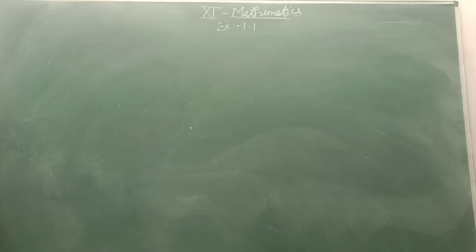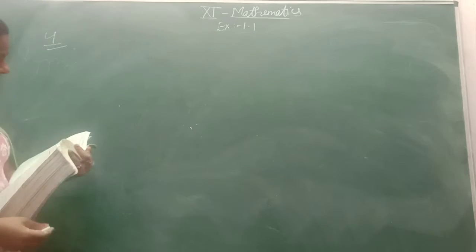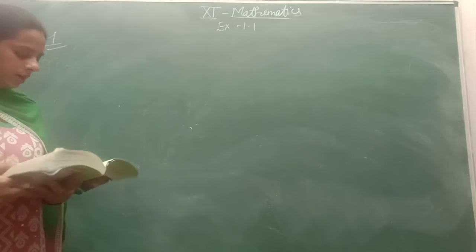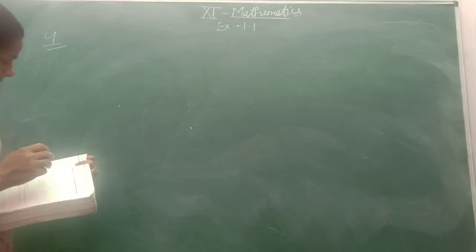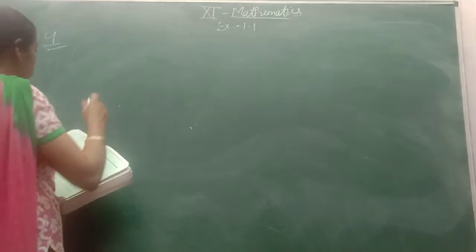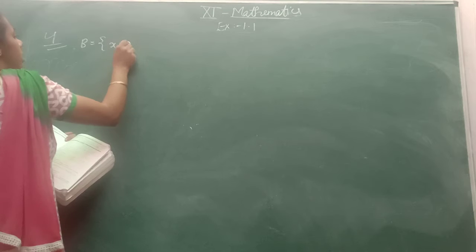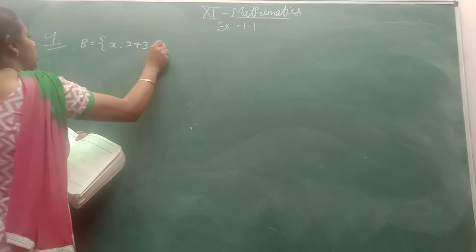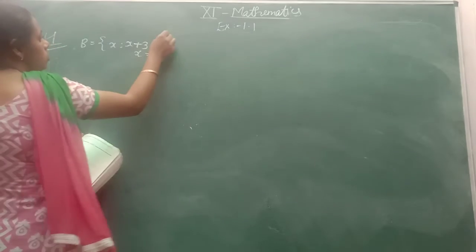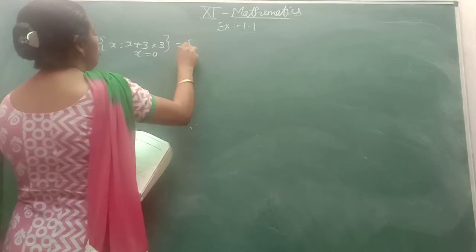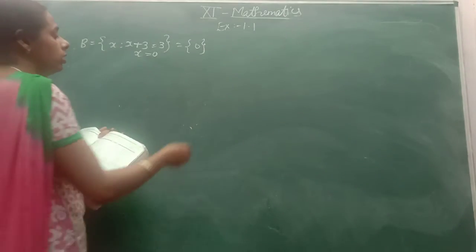In question number 4, you tell me which of the following are null sets and why. You have to create the set and tell whether it is a null set or not. Firstly, I am taking set B, where x plus 3 equals 3. On solving, you will have x equal to 0. So in this set you will have 0 as an element. So is it a null set or not?